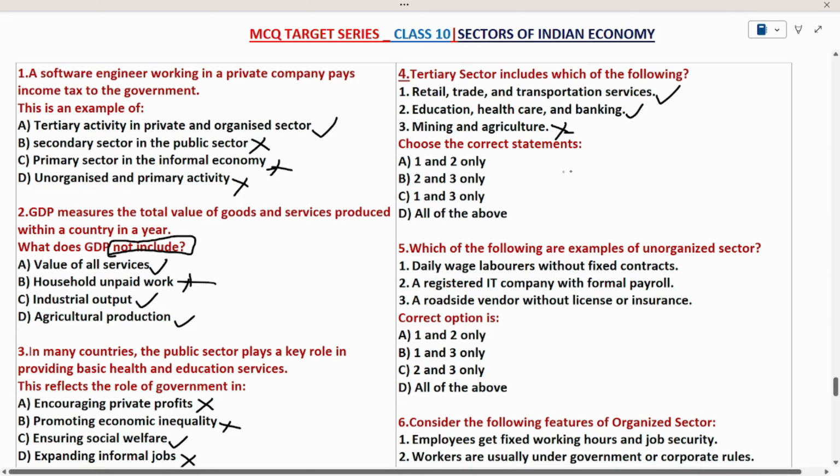From the above question, we need to choose the correct statement. We know that statement 1 and statement 2 are correct. So statement 1 and statement 2 are correct.